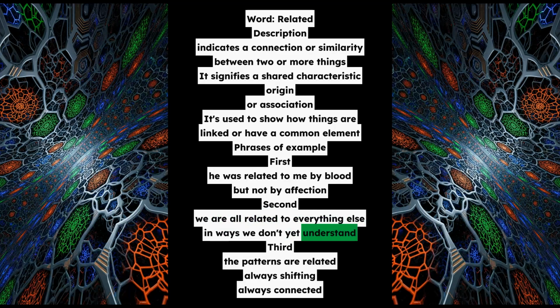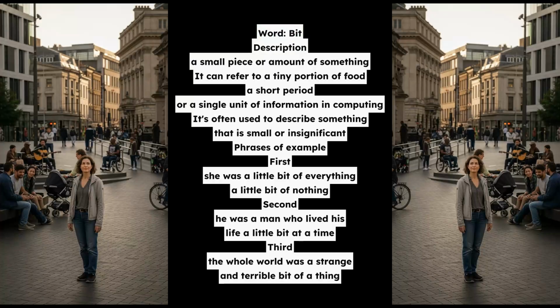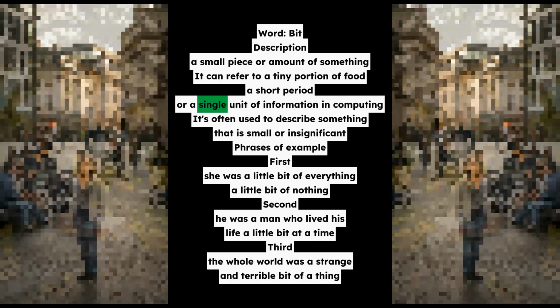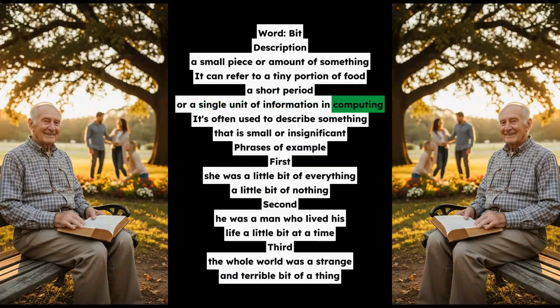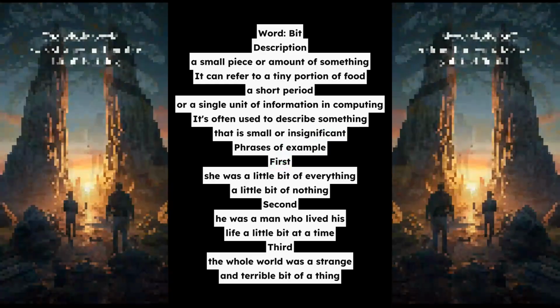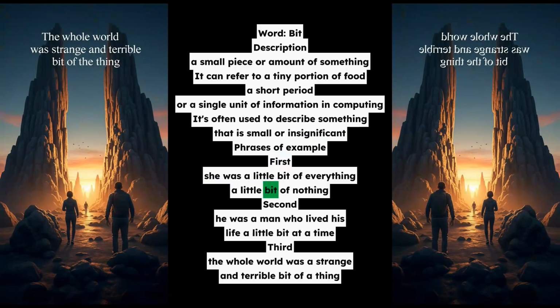Word, bit. Description, a small piece or amount of something. It can refer to a tiny portion of food, a short period, or a single unit of information in computing. It's often used to describe something that is small or insignificant. Phrases of example. First, she was a little bit of everything, a little bit of nothing. Second, he was a man who lived his life a little bit at a time. Third, the whole world was a strange and terrible bit of a thing.